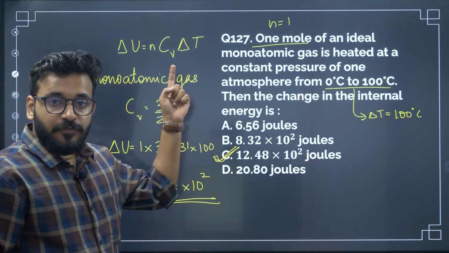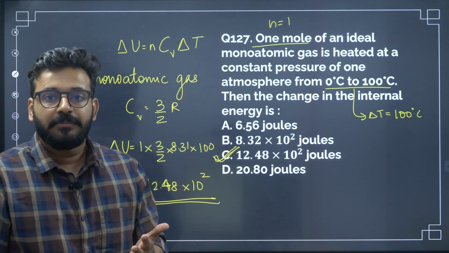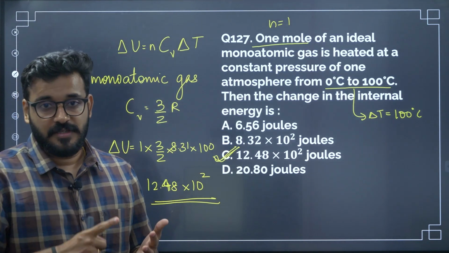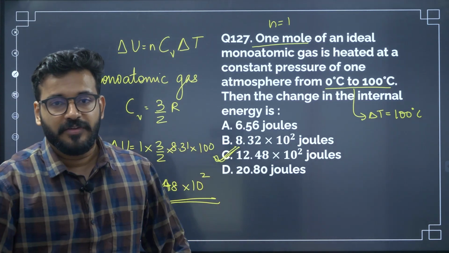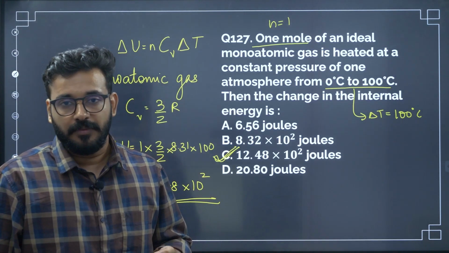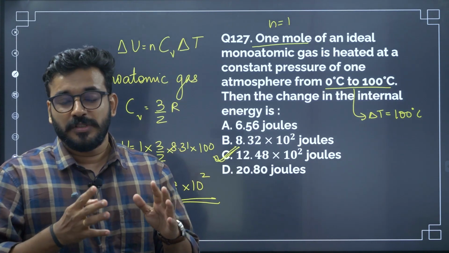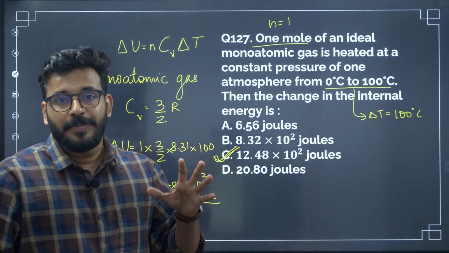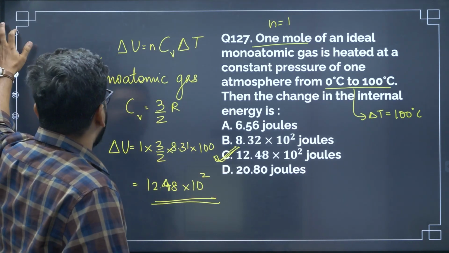And once again, if you know this formula, if you are thorough with thermodynamics as well as the KTG, kinetic theory of gases, if you are thorough with these two chapters, you can easily solve this. Otherwise, it's going to be a difficult chapter. Why? Because mostly students take all these chapters for granted. All the part 2 textbook is mostly taken for granted. Let me remind you students, please don't do that. Thermodynamics is one of the most important chapters. Please practice it as much as possible. Alright, fine. Let us look at the next question.